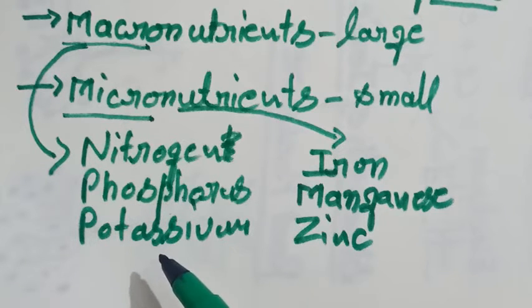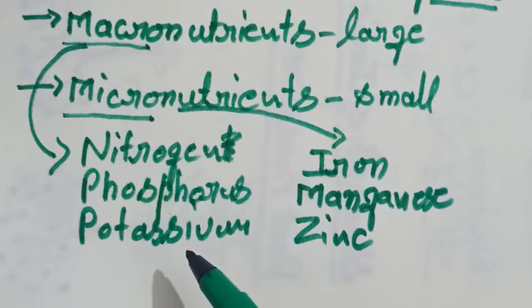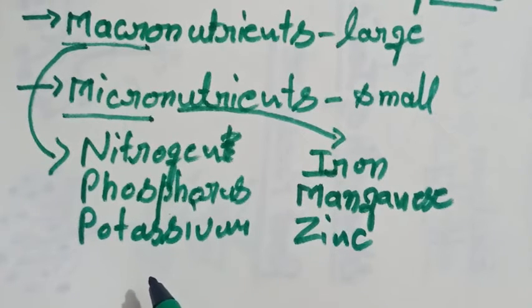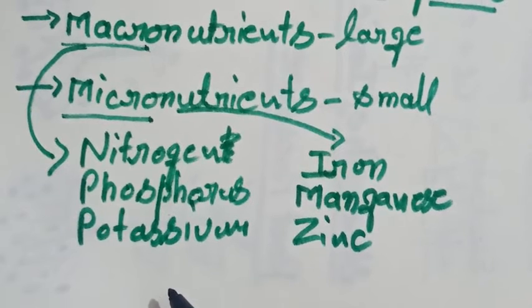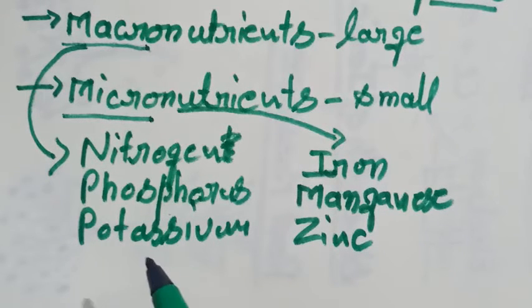Now the next one is potassium. Potassium is involved in opening and closing of stomata. When stomata open, the gaseous exchange takes place. That is why potassium helps in the gaseous exchange as well. The deficiency of potassium causes yellowing of leaves and stunted growth; the plant does not gain height.